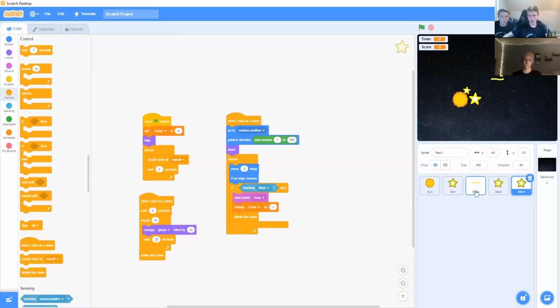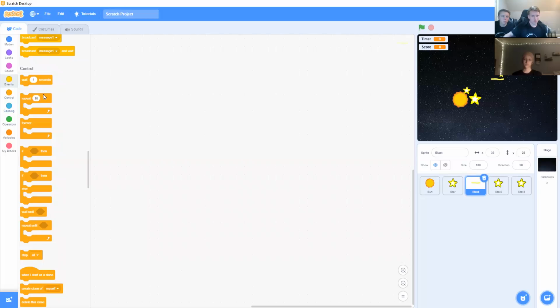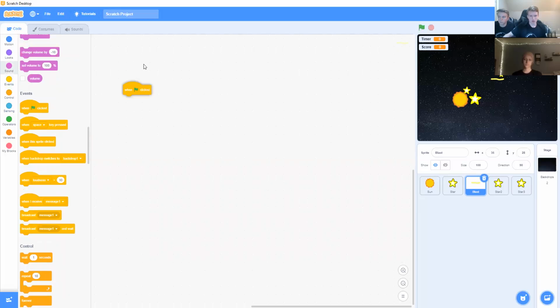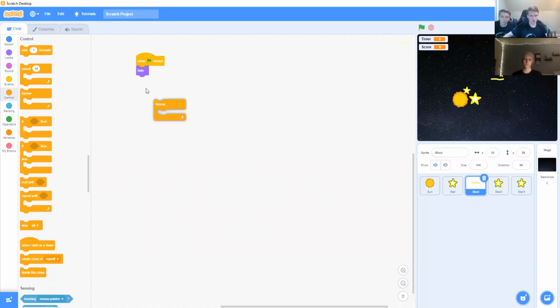Okay. Now lastly, we can start on our actual laser. So we're going to go into events and grab our when green flag clicked. We will go into looks and grab another hide block. Okay, then we'll go into control and get another forever loop. Now we will get an if-then loop and place it inside of this forever loop.